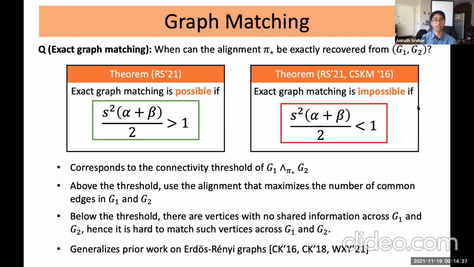And this generalizes prior work on the Erdős-Renyi case. But the Erdős-Renyi case is actually much simpler than our work because we can explicitly compute some key generating functions that are necessary for the analysis, but you can't explicitly compute these for the stochastic block model. So we had to develop some recursive bounds to deal with that. And I won't go into them here, but I'm happy to talk about it a bit more if there are questions.